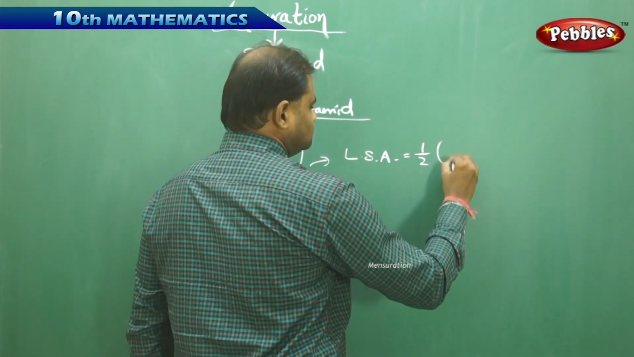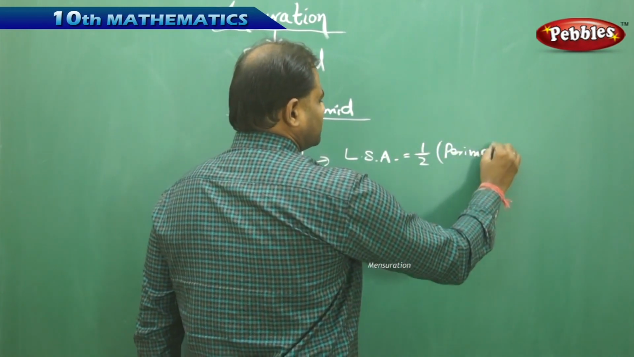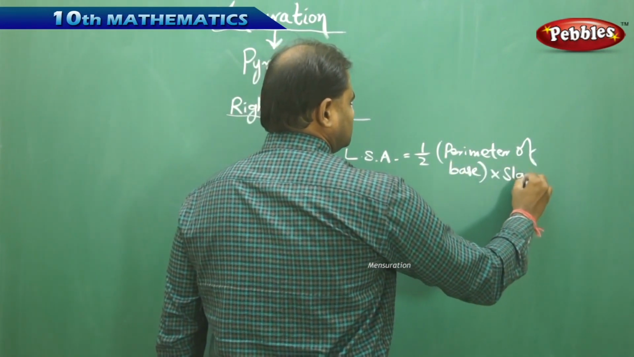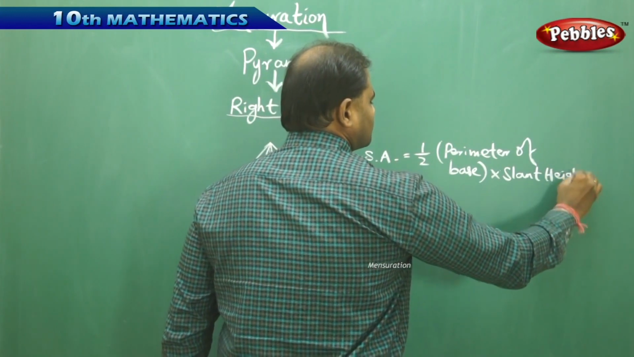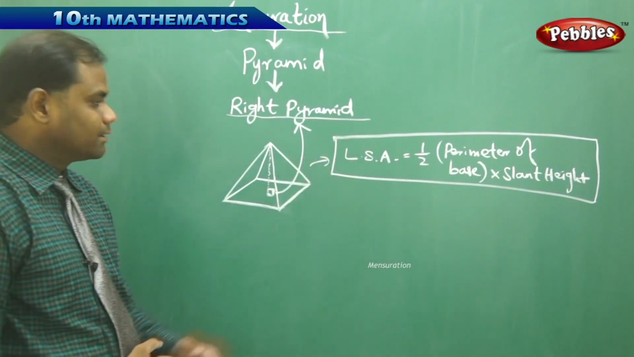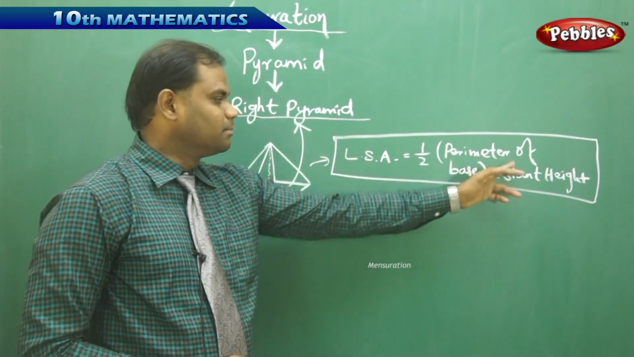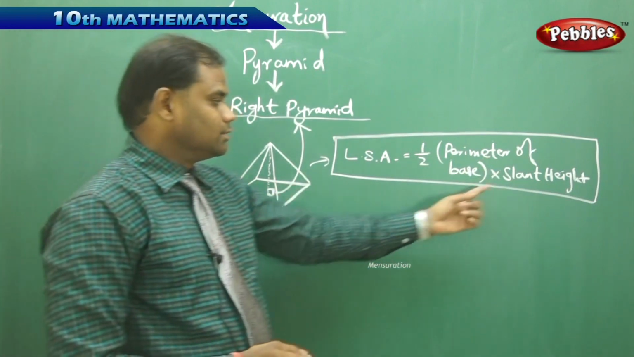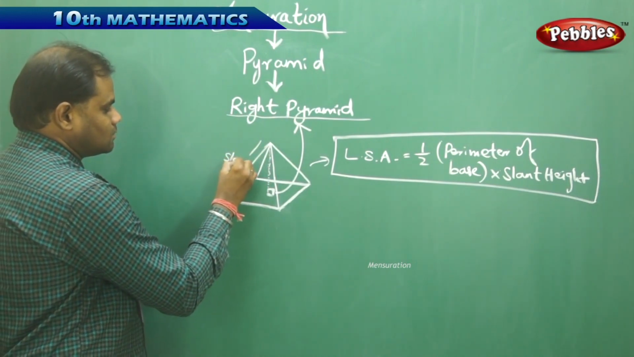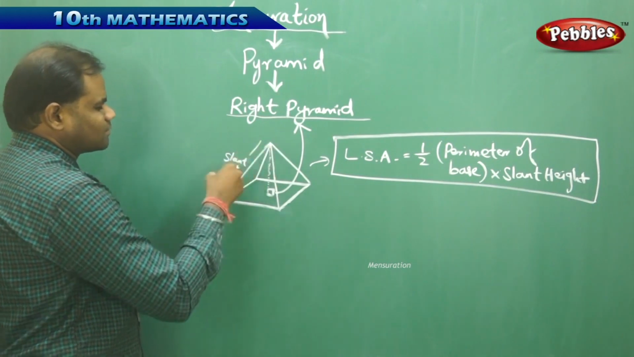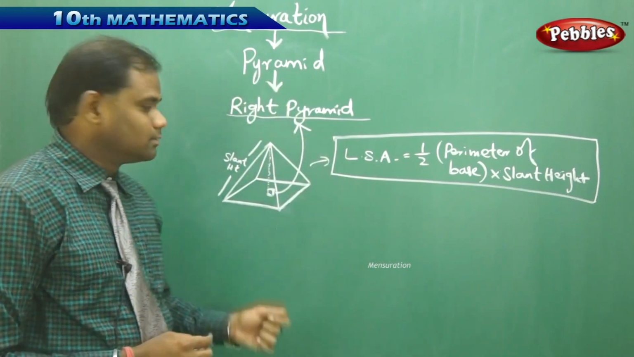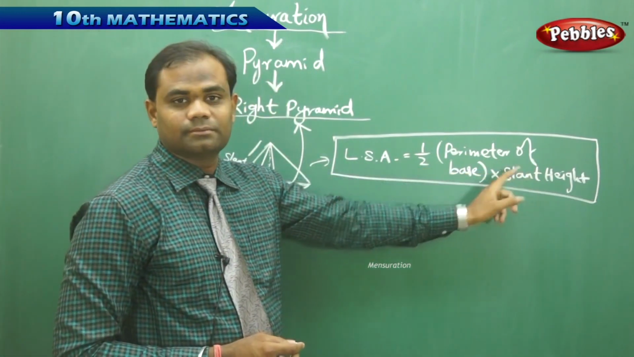So in this right pyramid, we have the lateral surface area, which is given by half the perimeter of base into slant height. This is the formula which is exclusively used to find the lateral surface area of the pyramid: half the perimeter of the base, which is a rectangle, into the slant height. The slant height is this height. This is the slant height, which you are going to calculate through the dimensions as given. All the slant heights are equal. Therefore, the slant height is what we consider here.